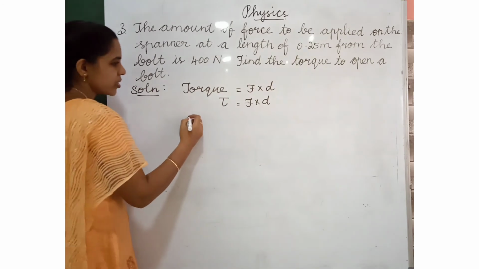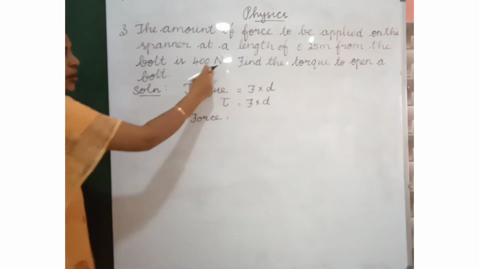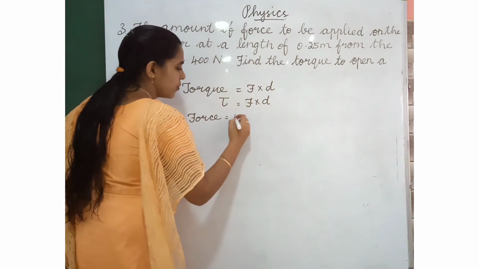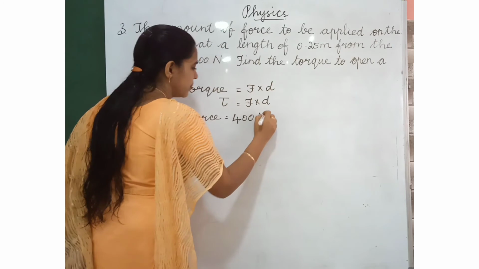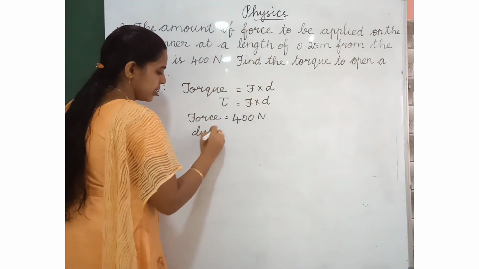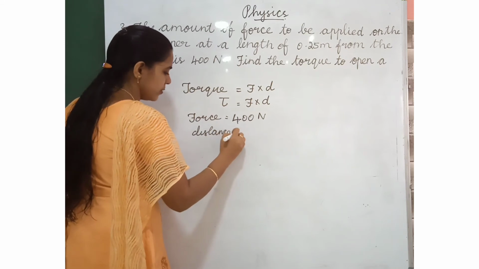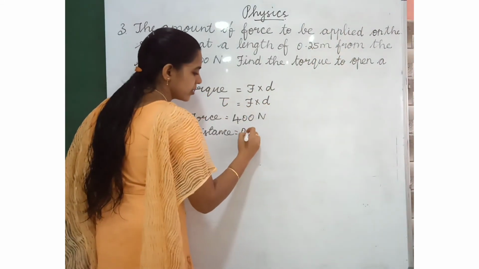What is the force now? Force is equal to 400 Newton. Then distance. Distance is equal to 0.25 meter.